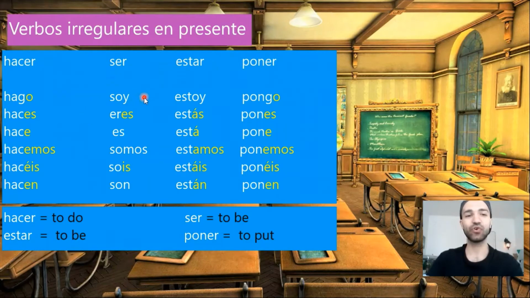Ser. Soy, eres, es, somos, sois, son. Estar. Estoy, estás, está, estamos, estáis, están.